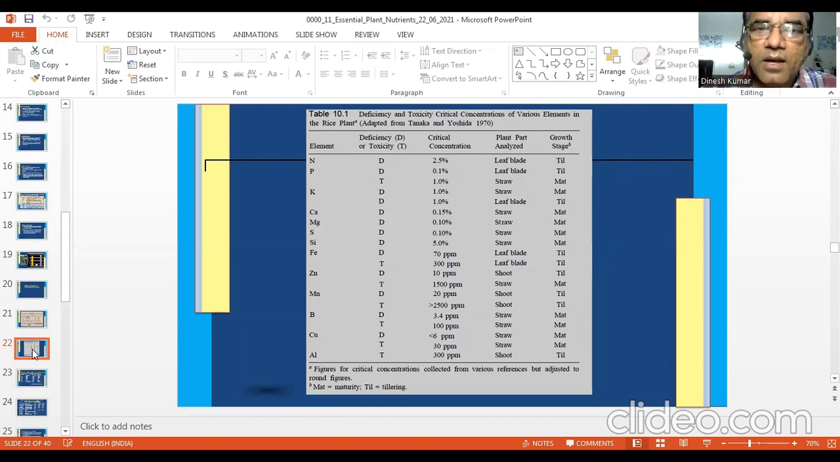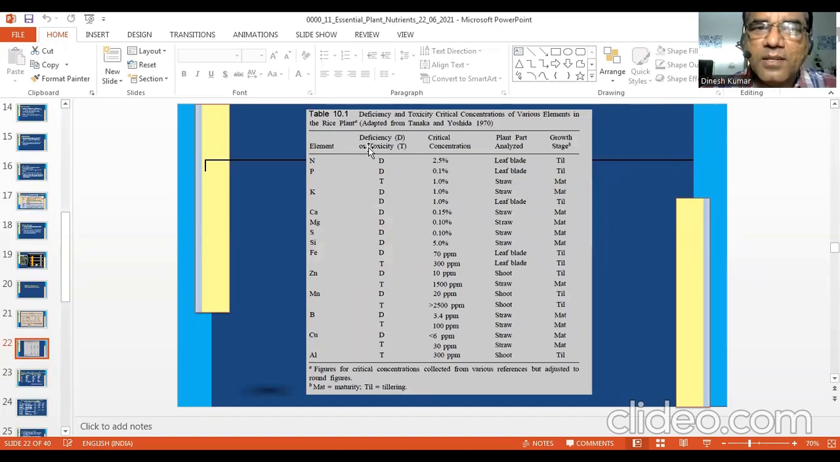Number three, the nutrient, which nutrient you have. For different nutrients, you have different critical levels. For different plants, you have different critical levels. And what plant part was used or sampled for the critical level. And the other is the stage of the crop. At what stage? The critical level of nitrogen for rice, for example, during tillering stage will be different from maturity or flowering stage.